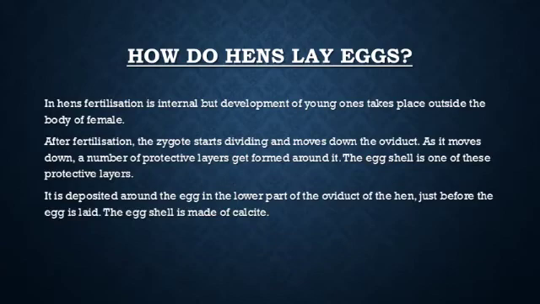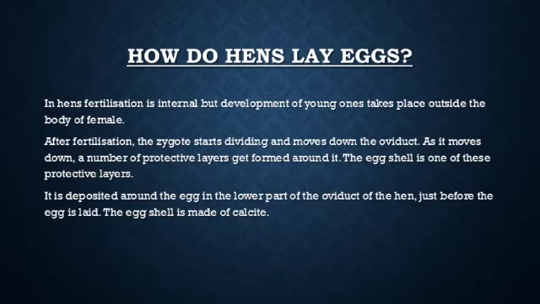It is deposited around the egg in the lower part of the oviduct of the hen. It is formed just before the egg is laid. The eggshell is made up of calcite, a crystalline form of calcium carbonate, and this protects the embryo inside the egg.